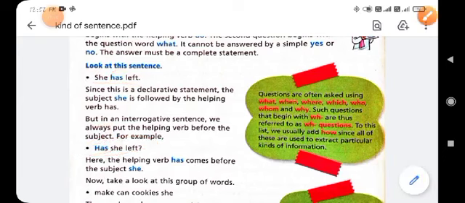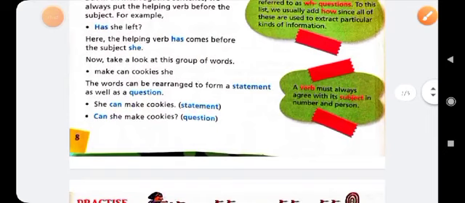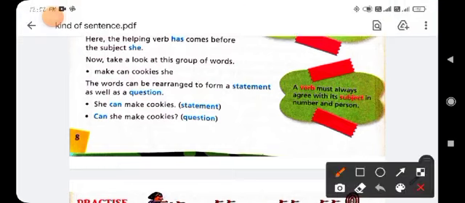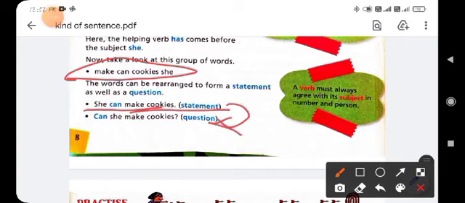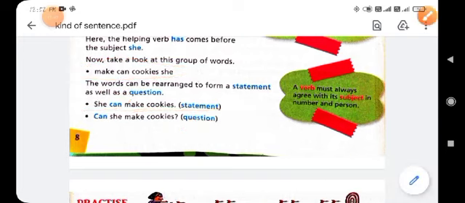Okay, and then you arrange the sentence in proper word order, like "make can cookies she", it is the scrambled words. Okay, and you will unscramble and rearrange the words: she can make cookies. It is the assertive sentence, and how can you change this sentence? By using the helping verb "can" in the beginning of the sentence and put the question mark in the end of the sentence.